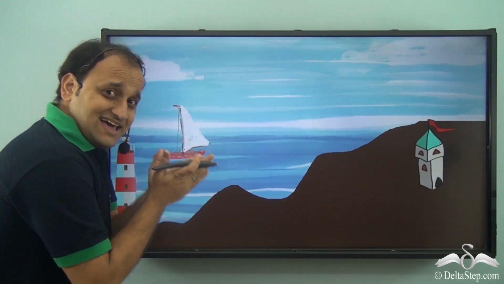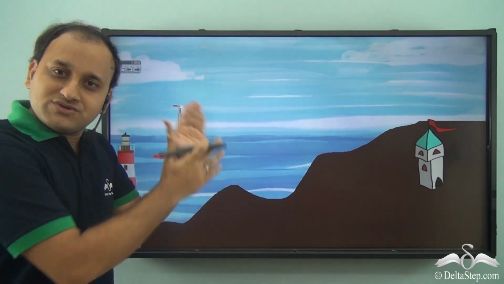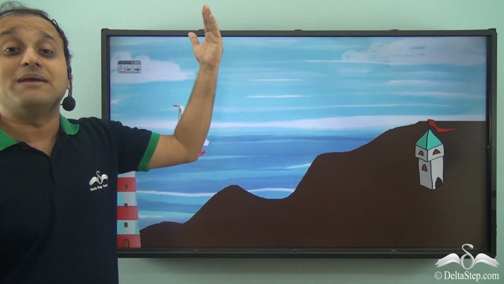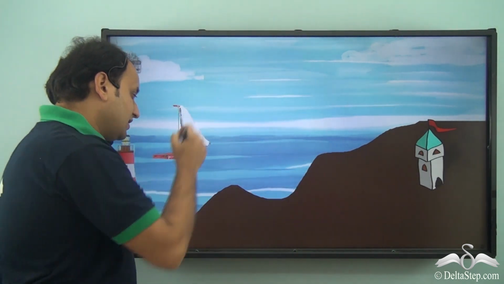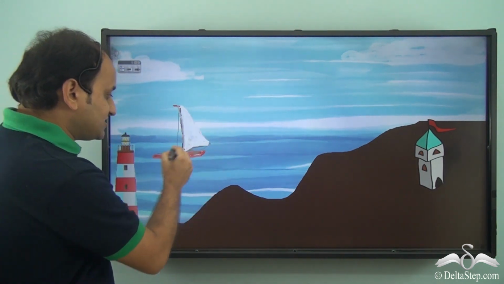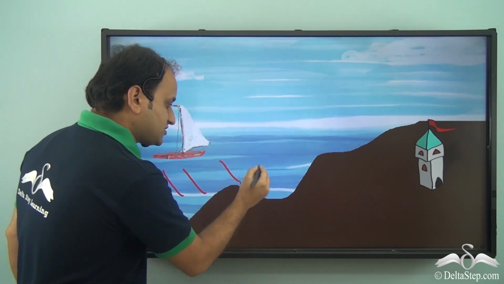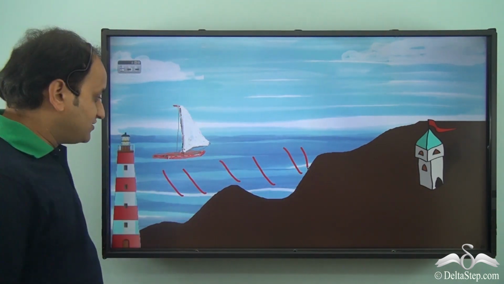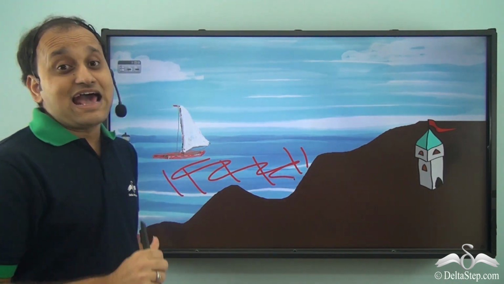Now, is there a real life application of this particular theorem? Well, there is. You know, when ships go into the sea and when they are coming back to the harbor, then between the harbor and the deep waters of the sea, there is an area which is full of rocks. And if the ship approaches this particular area, then it will get damaged.